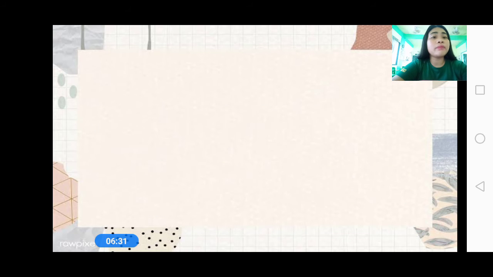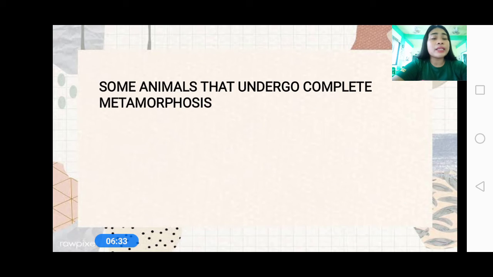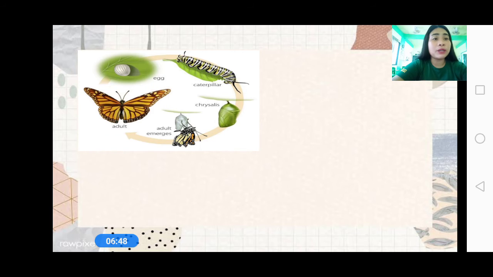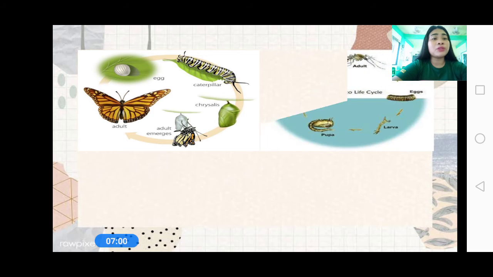Okay, so let me show you some animals that undergo complete metamorphosis. We have butterfly, mosquito, fly, and bee. Everyone, this one is a butterfly. As you can see, we have the egg there, the larva, the pupa, and then the adult stage. And then we have also the mosquito. That's the life cycle of a mosquito.